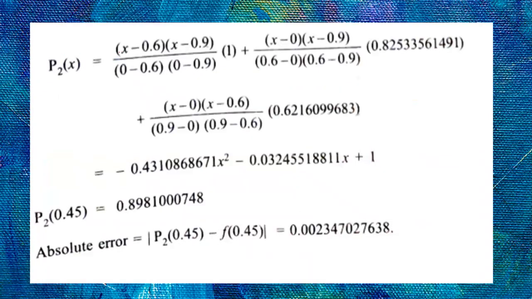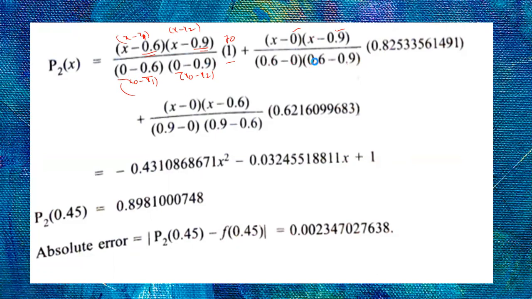See how it is substituted: (x − x1)(x − x2), (x0 − x1)(x0 − x2), this is y0. Similarly (x − x0)(x − x2) over (x1 − x0)(x1 − x2) into y1, and (x − x0)(x − x1) over (x2 − x0)(x2 − x1) into y2.